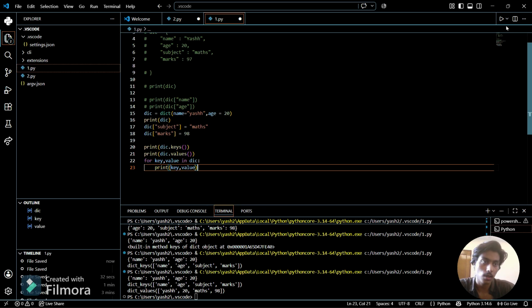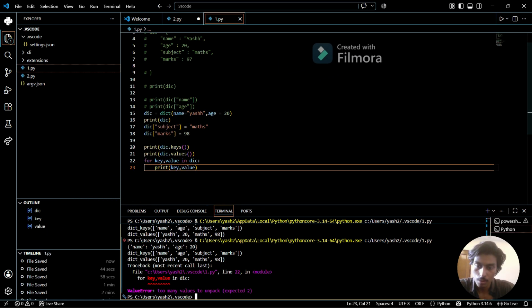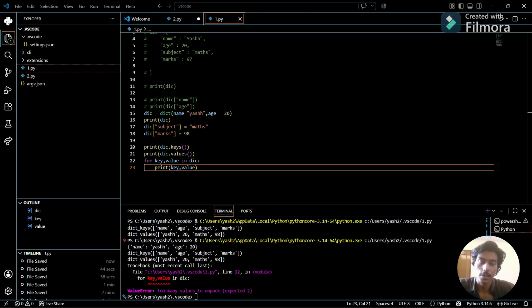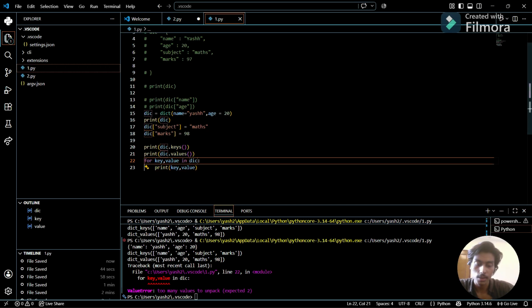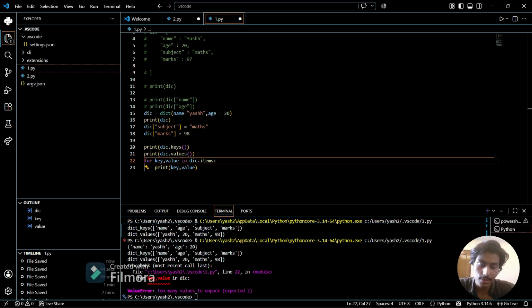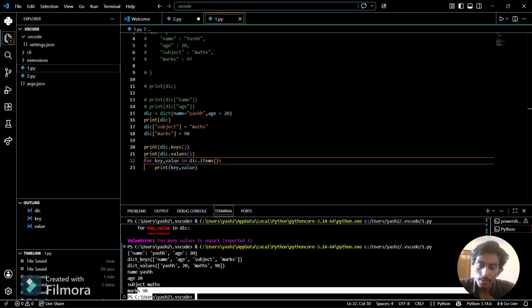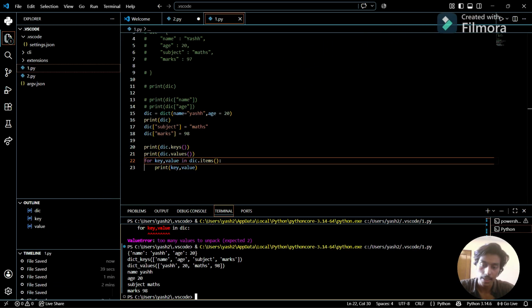So now you can see what is printed. Sorry, I have to define what I want to print, so I have to define here items. That is a built-in syntax I have to give every time if I want to access from the loop. So see, everything is written here. Name Yash, age 20, and subject maths, and marks which is stored as 90. So we can use this also.